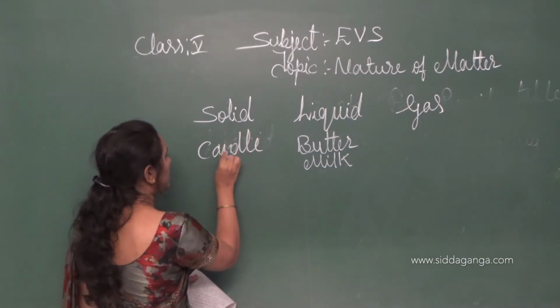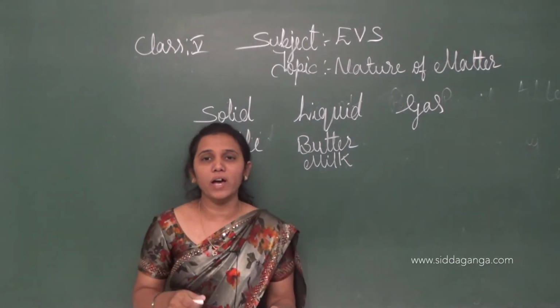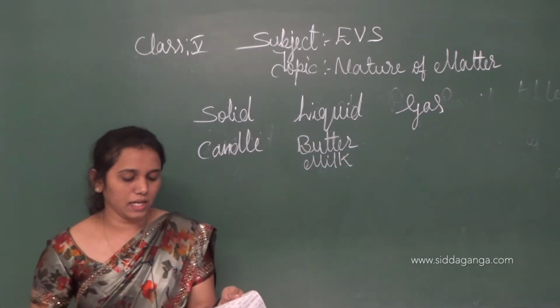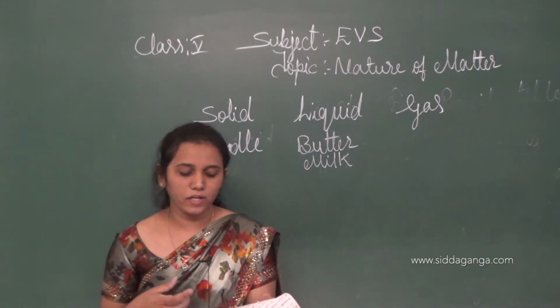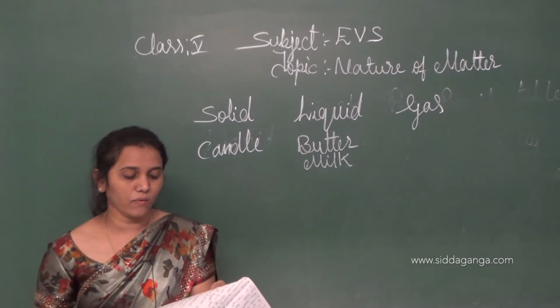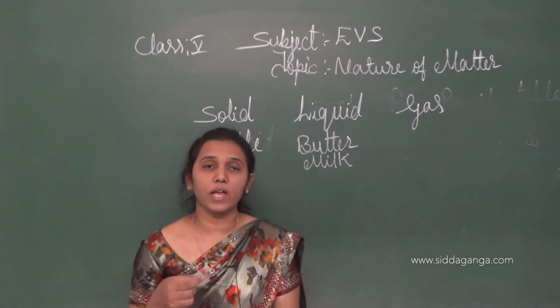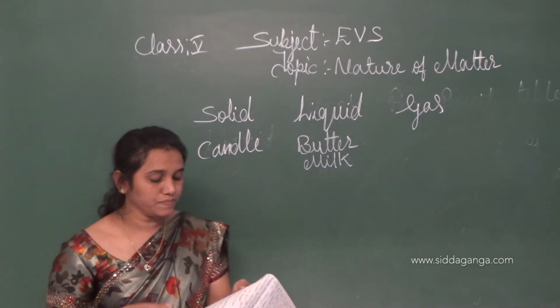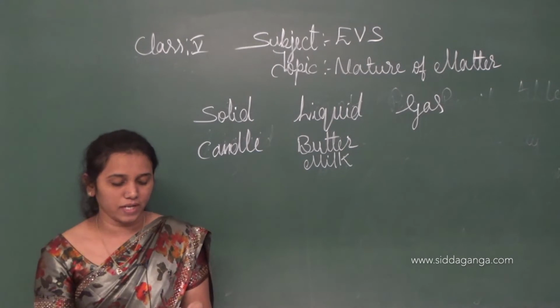Candle is a hard material. It is an example for solid material. Once again, it is a candle, a hard substance. We add it to which column, children? To the solid part of the table.